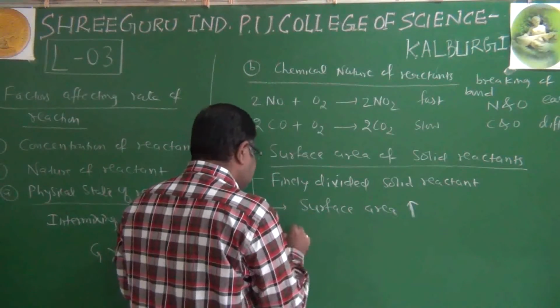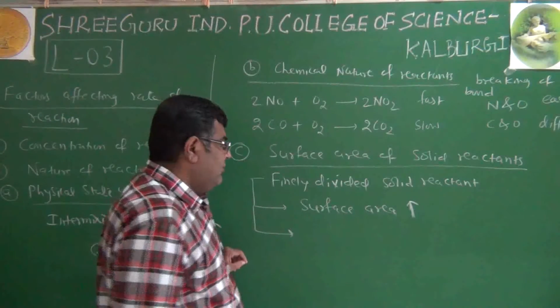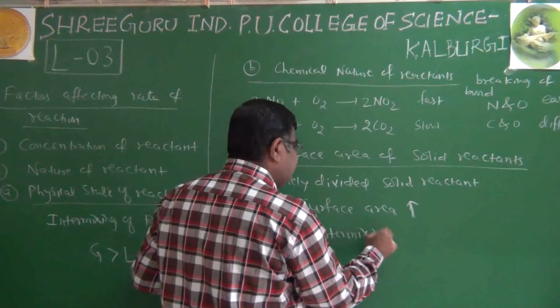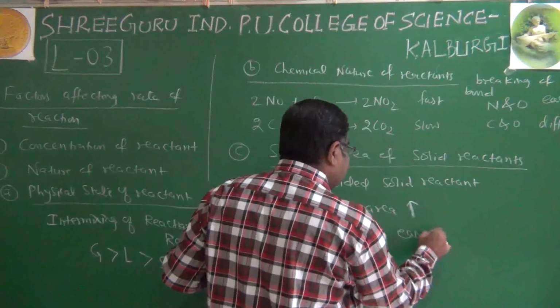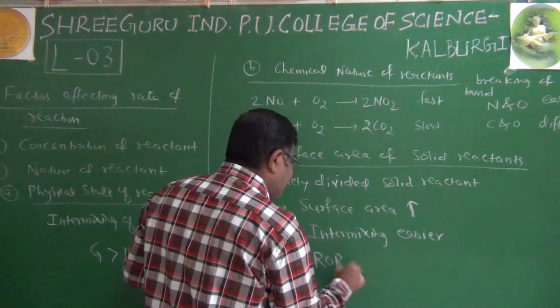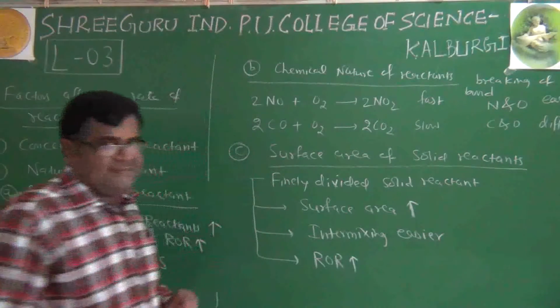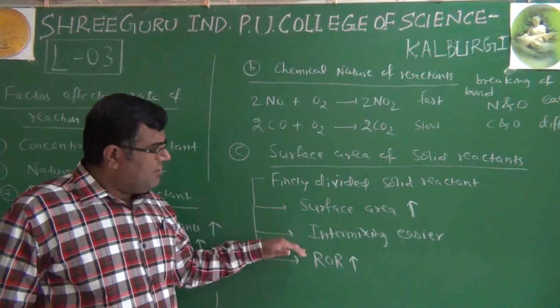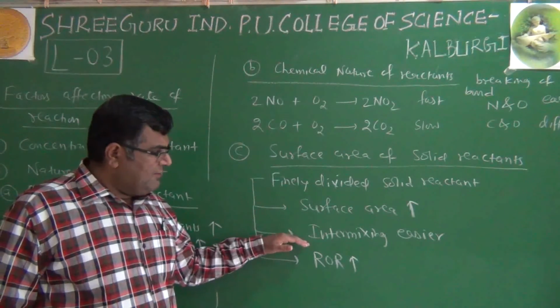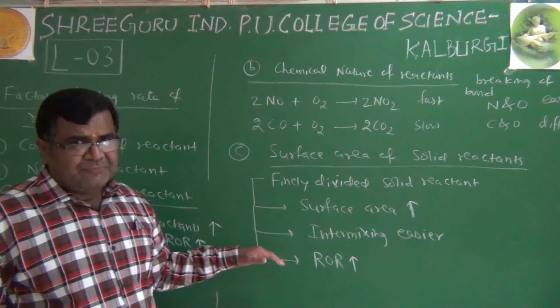Surface area increases, then their intermixing is easier, and then we can say the rate of reaction increases. So these are related things: finely divided solid reactant, surface area, intermixing, and rate of reaction.